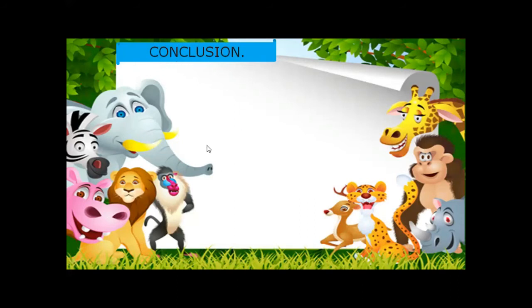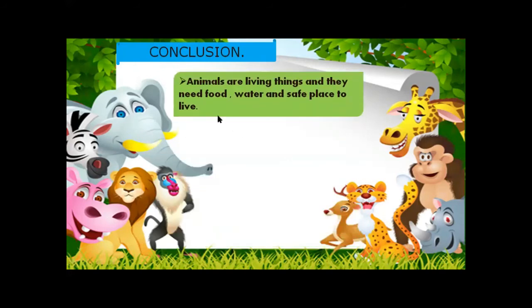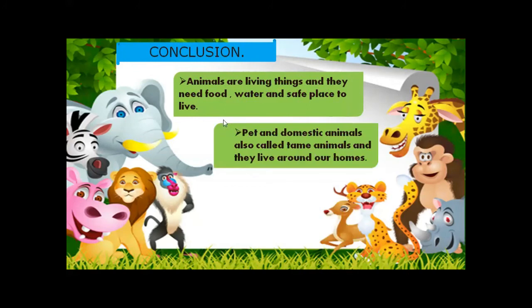I sum up all the topics as I have shared with you. Animals are living things. We know very well that animals are living things and they need food, water, and a safe place to live. Got it? Pet and domestic animals, also called tame animals, as I have shared with you.